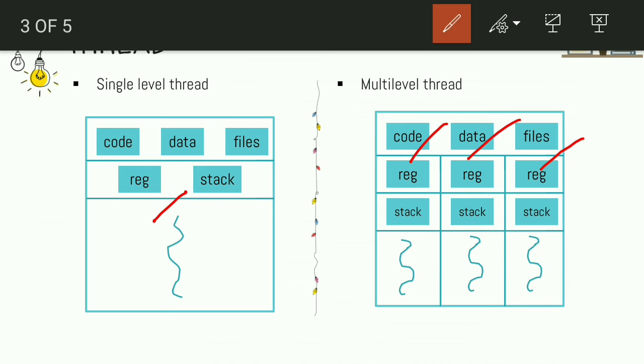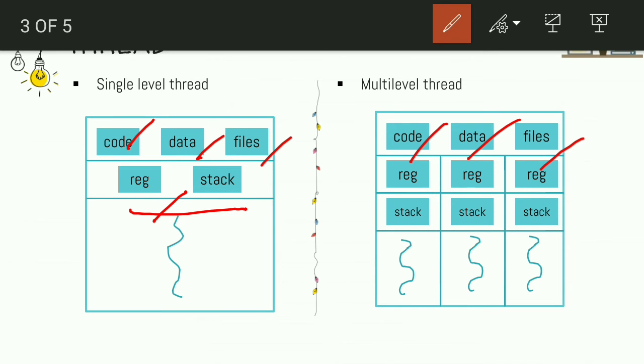A thread is a part of the process. Suppose I'm opening a browser. Here you can consider the browser as a process and the tabs in the browser as threads. We can open multiple tabs in a browser. Each and every thread has its own register and stack, and it shares the code, data and files.